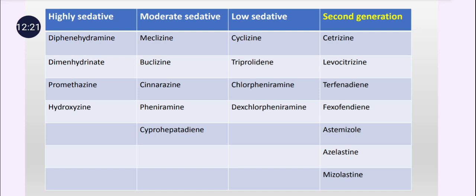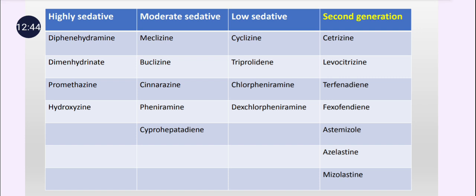You can remember this trick. And moderately sedative, that is meclizine, buclizine, quinarazine, phenyramine and cyproheptadine. And low sedative, that is cyclizine, triprolidine, chlorpheniramine and dexchlorphenyramine.